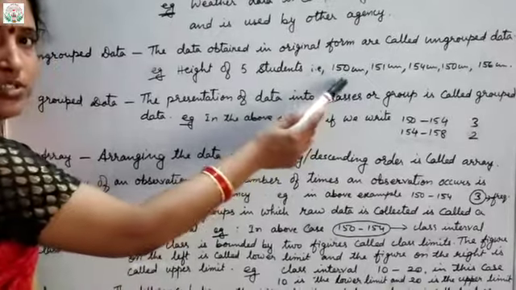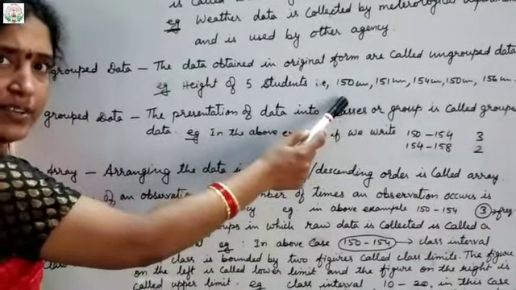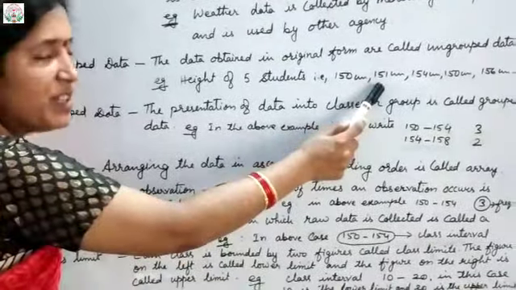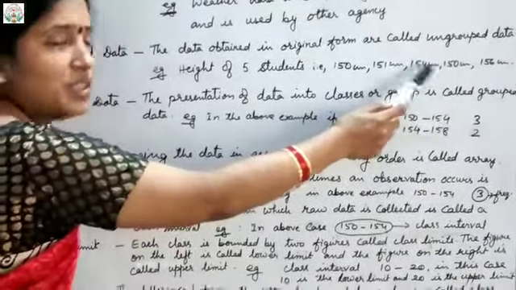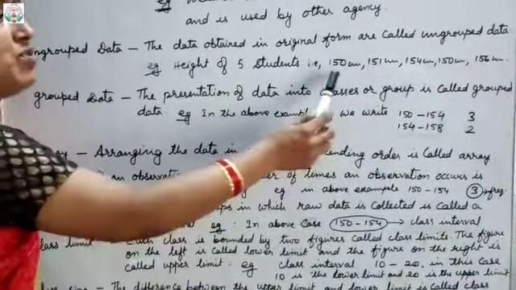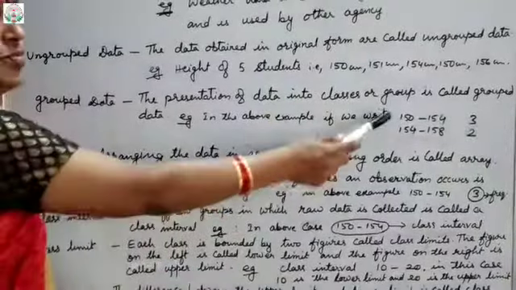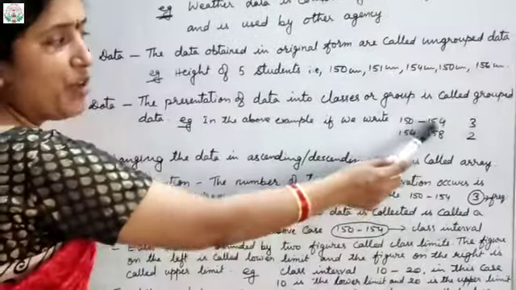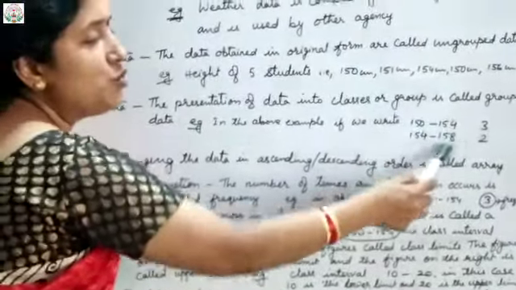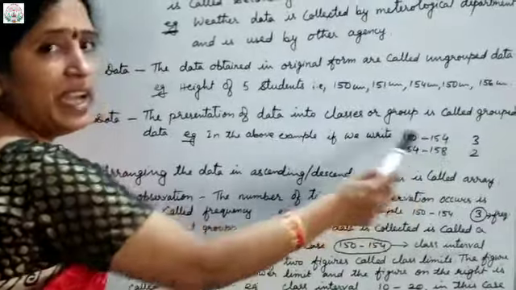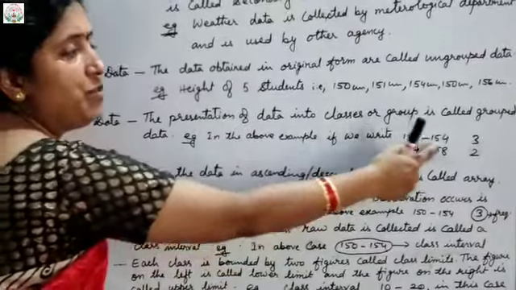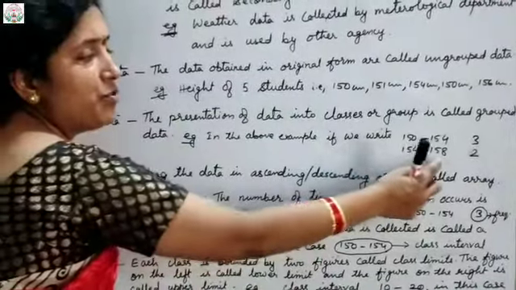Suppose we take the example of 5 students' heights: 150 cm, 151 cm, 154 cm, 150 cm and 156 cm. Suppose I break this into 2 groups: 150 to 154 in one group, and another group, 154 to 158. A gap of 5. So 150 to 154, and again 154 to 158.